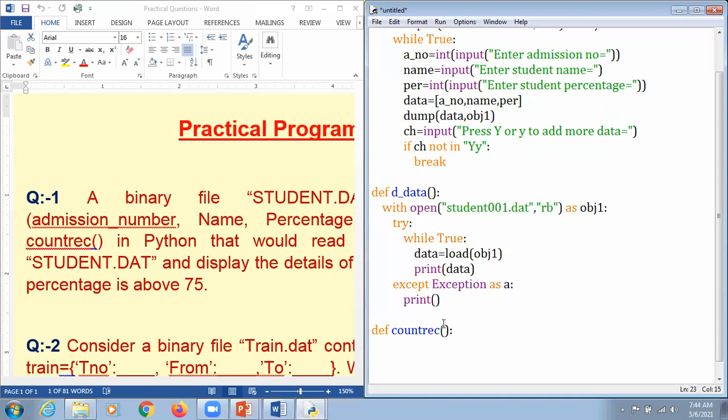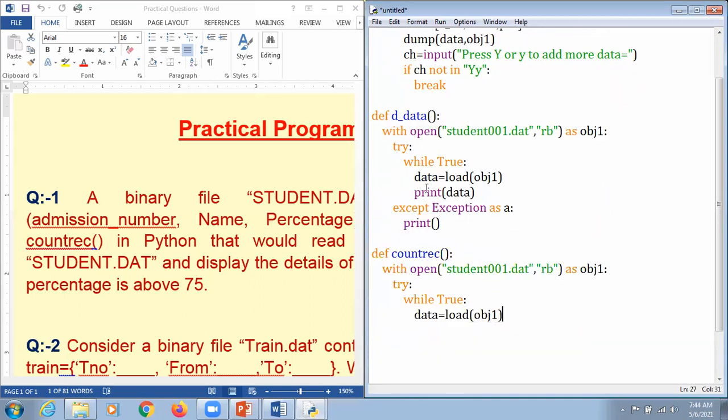Why so? I'm going to explain. Again, we open a file, that is student001.dat, in read binary mode along with a file object, that is obj1. Try is removing any kind of error which comes during runtime, and this is an infinite loop.